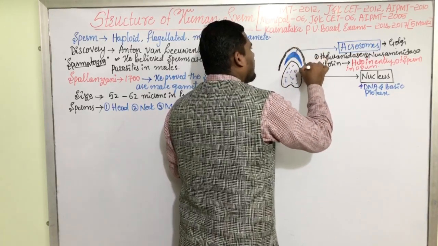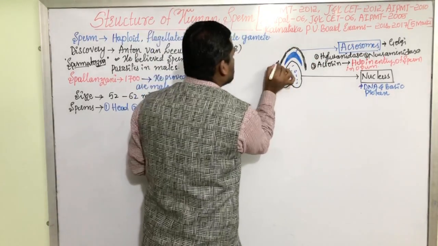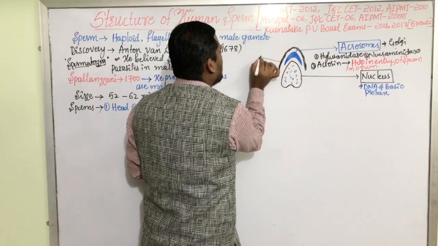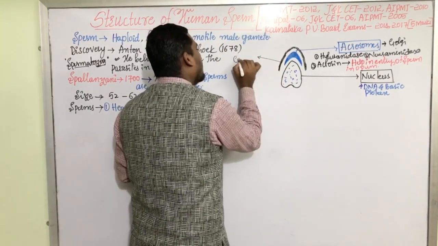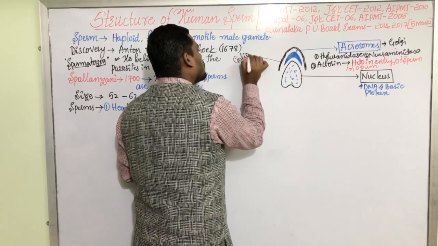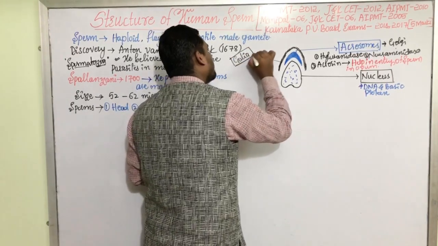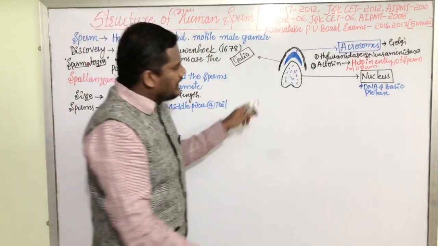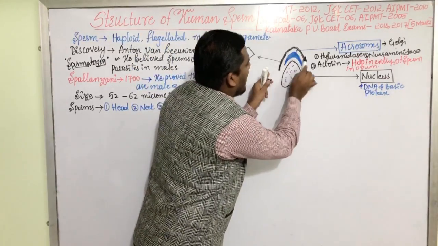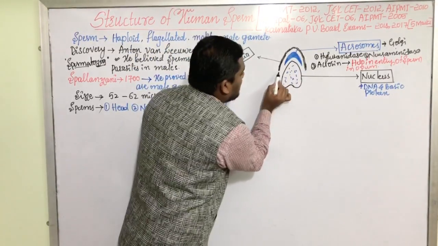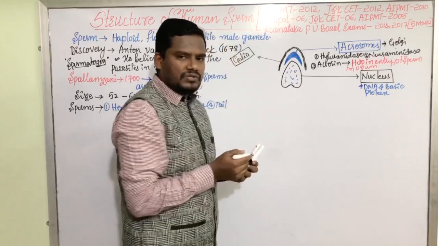This protective layer, I am labeling here, is called the galea. Galea is covering the entire acrosome, as well as half of the nucleus.